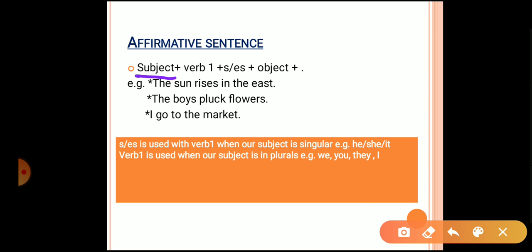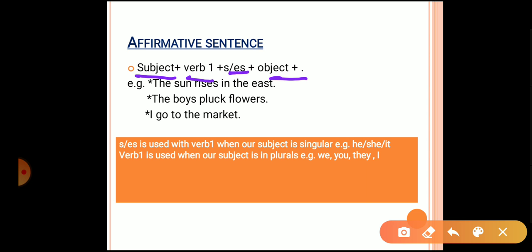Then we will be using the verb's first form, which means the very first form of the verb will be used. Then we will use s or es, depending on the subject and on the verb, whether we'll be using s or es or nothing. And last we will be using object and full stop.